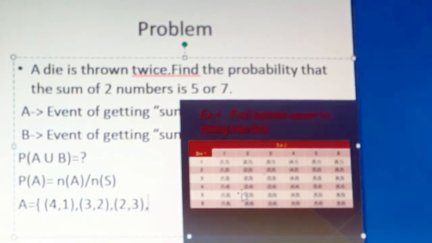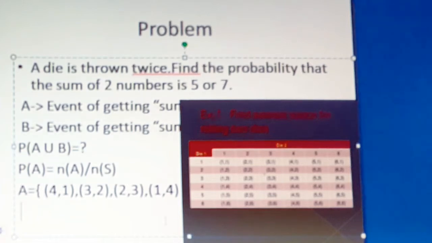1 comma 4. Yes, in the next row you will take 1 comma 4 because 1 plus 4 will give you 5. And what is our favorable outcome? Sum should be 5. All right friends, sum should be 5. 1 comma 4 we will take in the fourth row. 2 comma 4 cannot take because it is 6. 3 plus 4 will give you 7. 4 plus 4 will give you 8. 5 plus 4 is 9. 6 plus 4 will give you 10. We will not take that. See the next row. 1 comma 5.